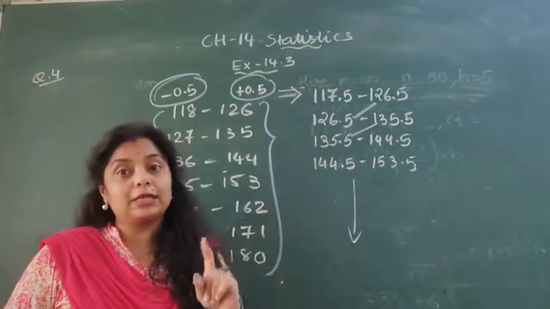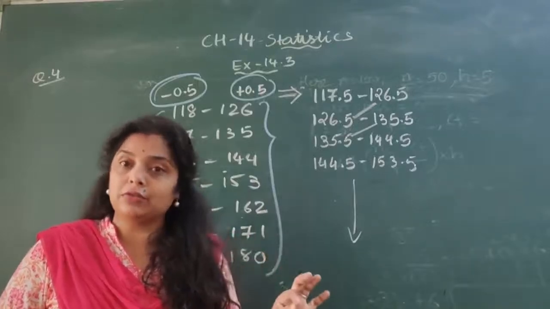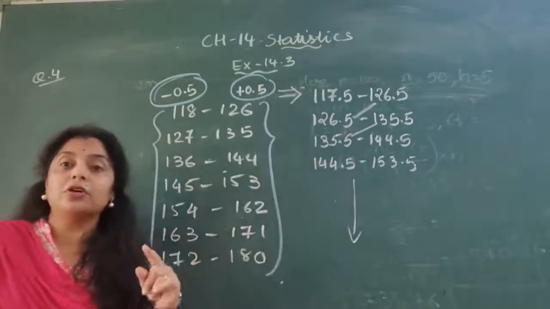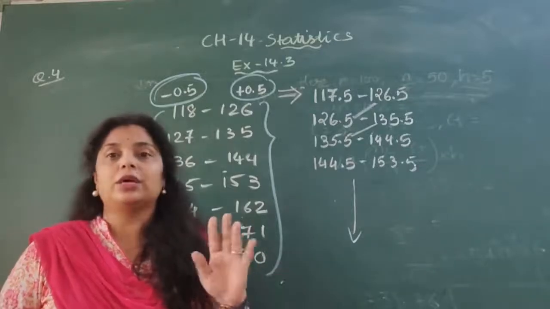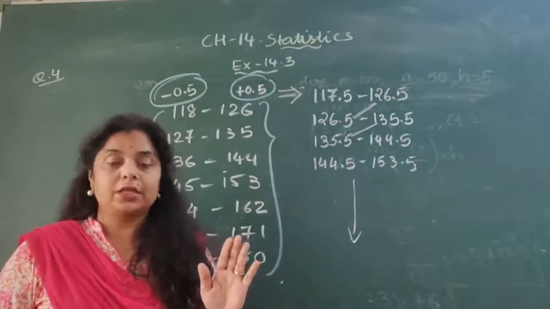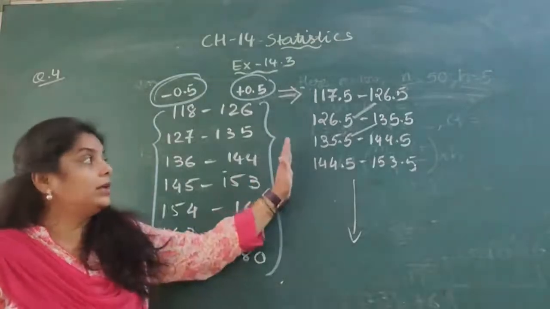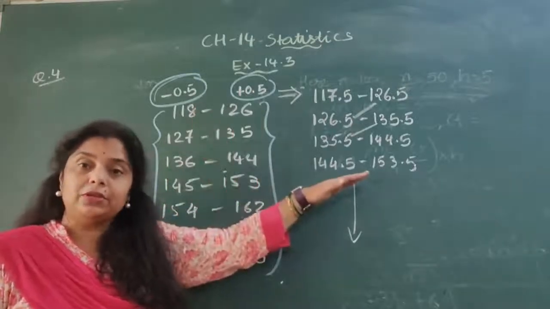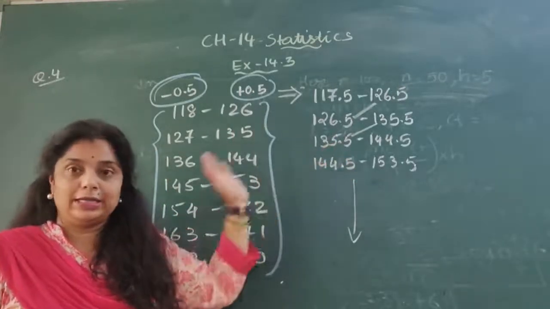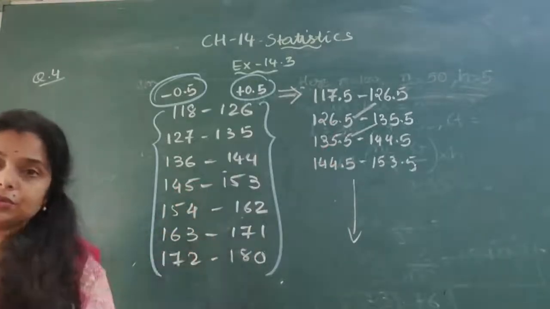So whenever there is a gap of 1, it means non-continuous classes are given to you. You have to make them continuous classes and then you can solve the sum. Otherwise you will get a wrong answer. Is it clear? So that is the process of converting non-continuous to continuous, I hope you are getting this. Okay, so let's start to solve this question.